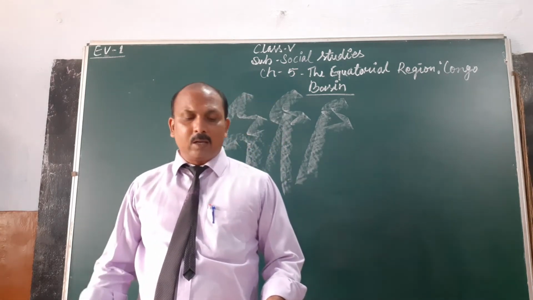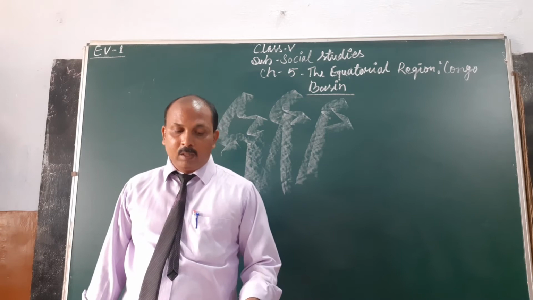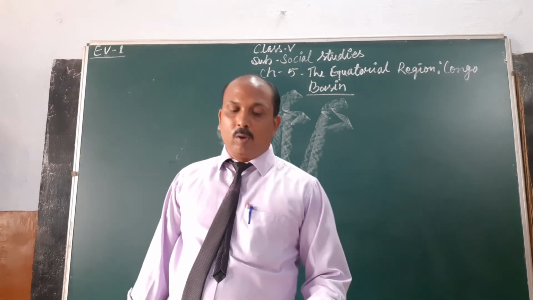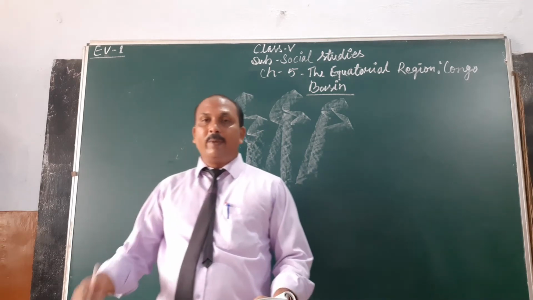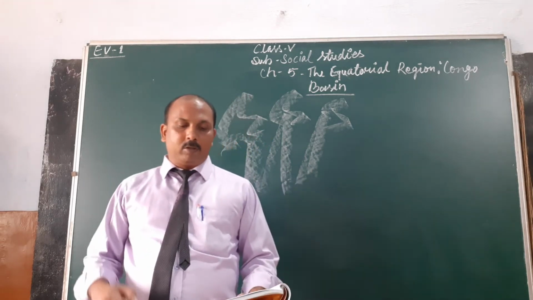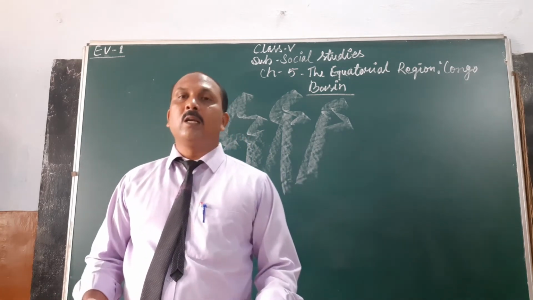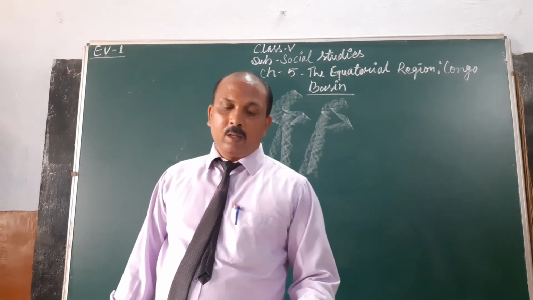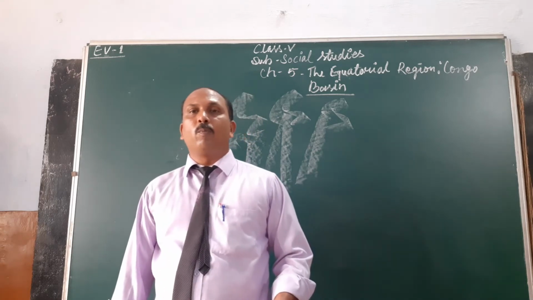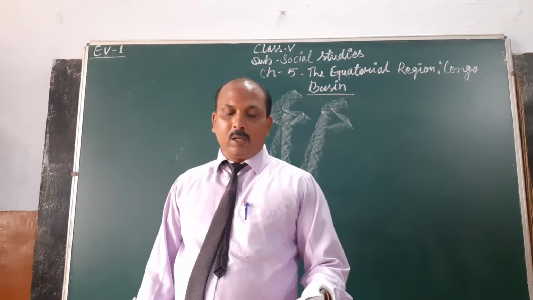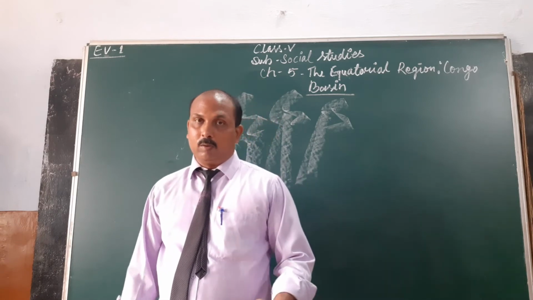So, trees are tall and evergreen with hardwood, and these forests are uneconomical because of the thick undergrowth of bushes and shrubs which make transport impossible. Ebony, mahogany and rubber are some useful trees of these forests. Okay? The tall trees form a canopy above which shuts out the light from reaching the ground.